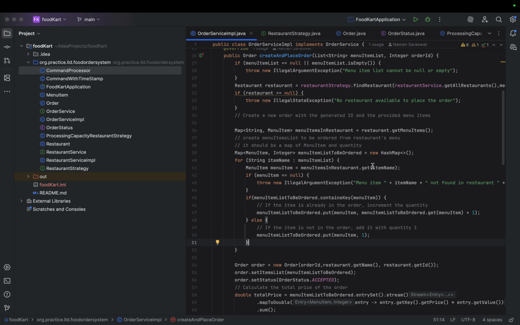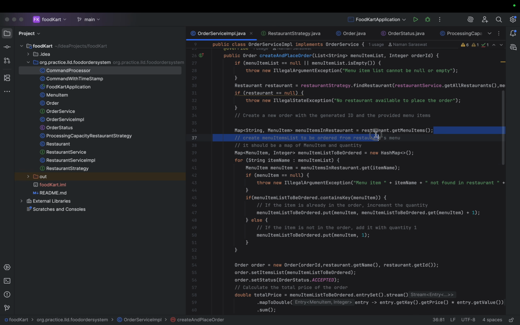So what basically I'm doing here is for each item in the menu item list, I'm just checking if this item exists in the restaurant's menu item list. Although this is already checked here, I checked it again because the item list provided in the input is just item names, not the list.